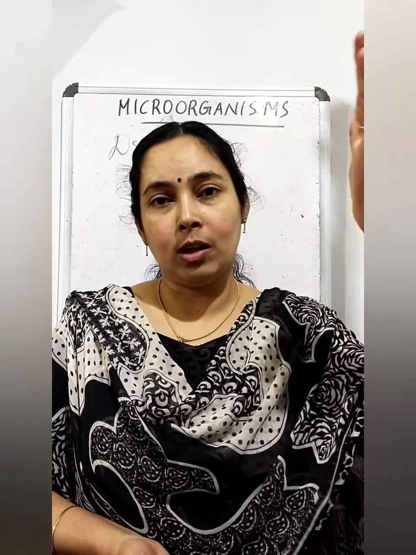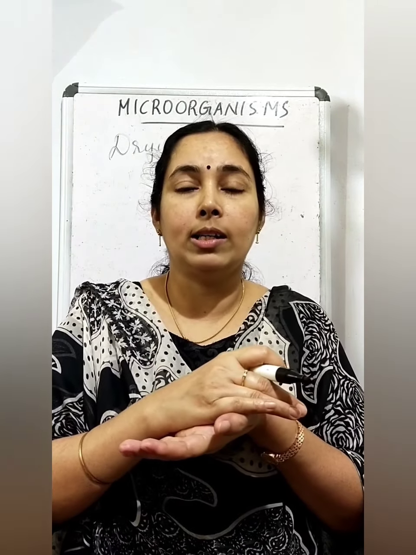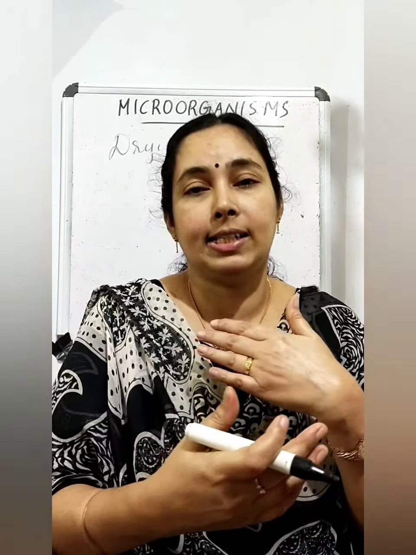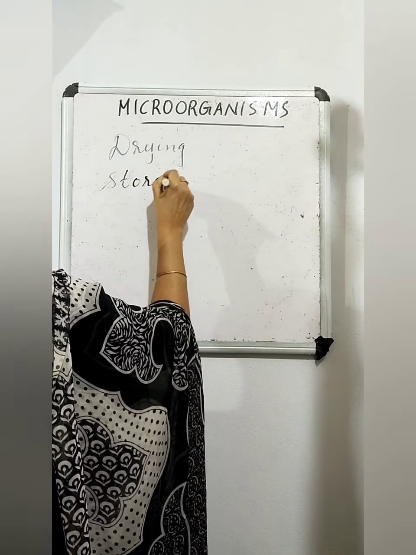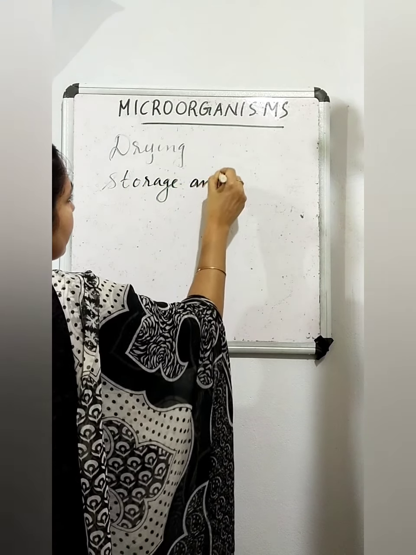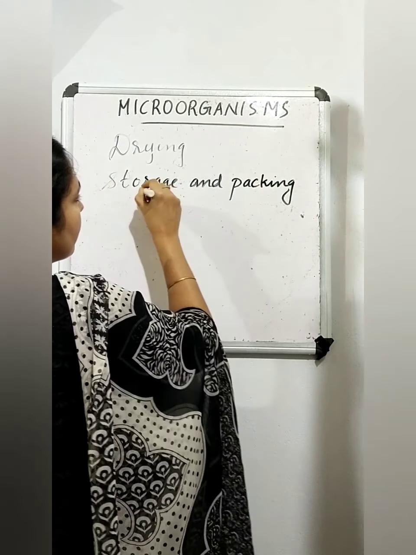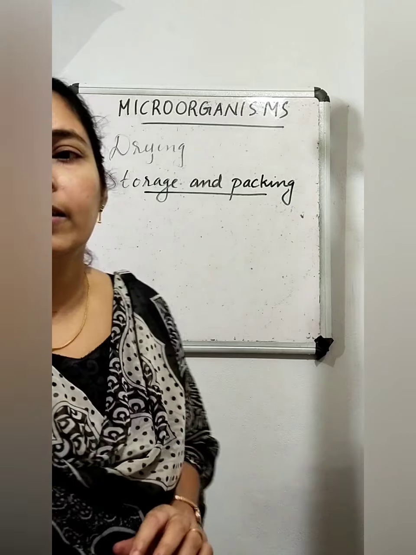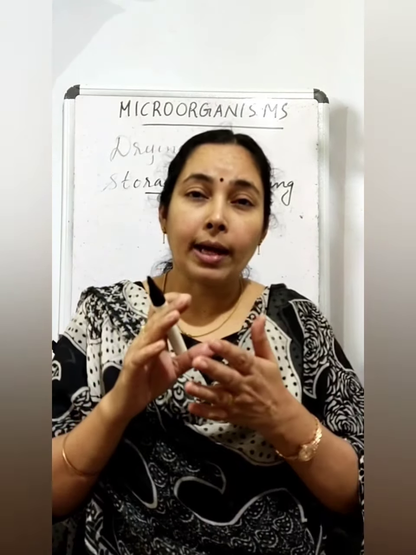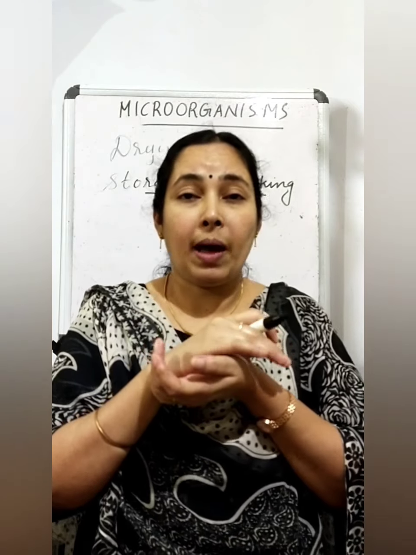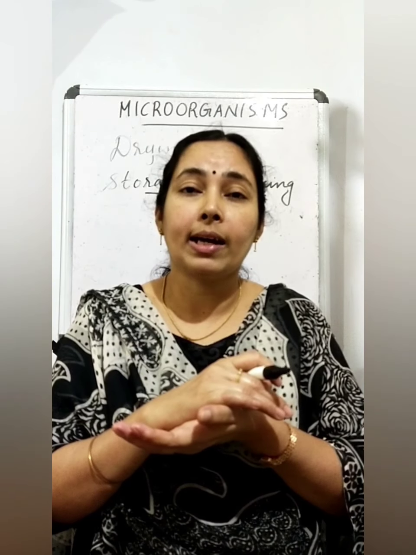So we can preserve food items by using different methods. Now how we can store those food items or how we can pack them. Okay. So the next topic is storage and packing. How are the food items packed? You have seen that food items are packed or sealed in airtight packets. So why? What is the advantage of packing it in airtight packets?